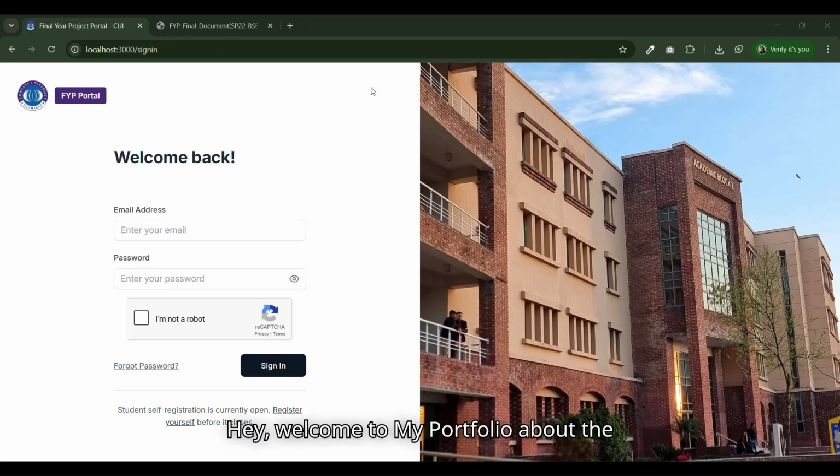Hey, welcome to my portfolio about the final year project portal. This is a management system I built for Comsat University Islamabad. My name is Kashif Abbas Kazmi and I'm going to show you how this system works. It basically handles everything from when students submit their project ideas all the way to final evaluation.